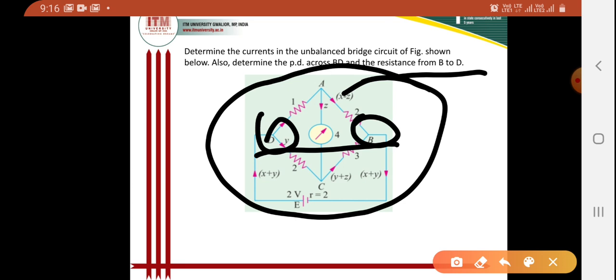Accordingly, we apply Kirchhoff's second law, which is KVL, Kirchhoff's voltage law. By applying Kirchhoff's voltage law in the circuit DACD, we can write the equations for this unbalanced bridge circuit.